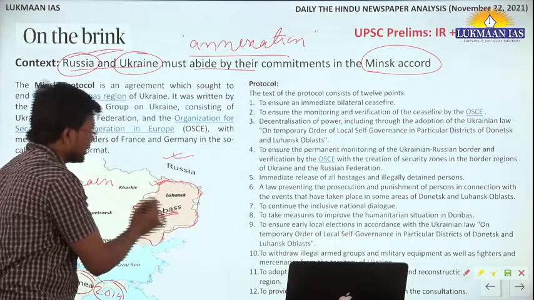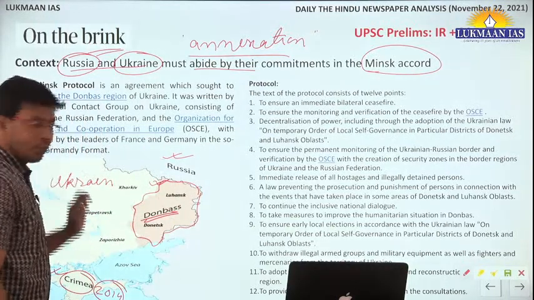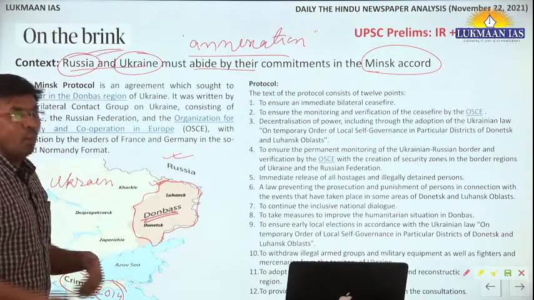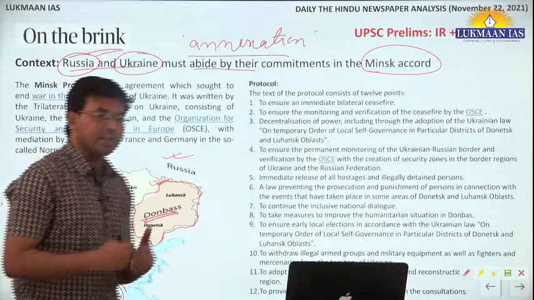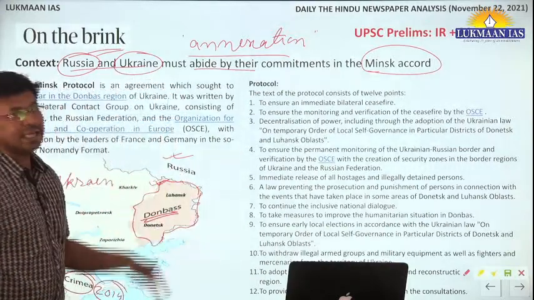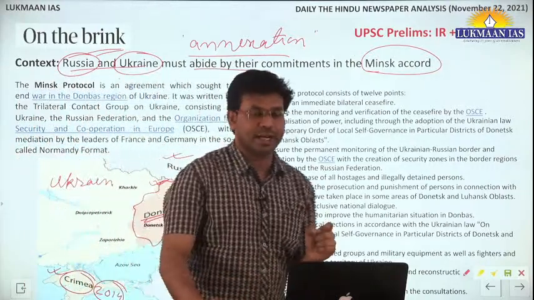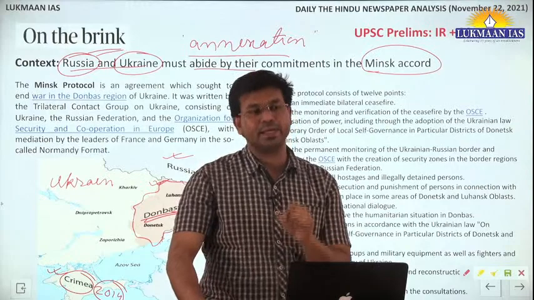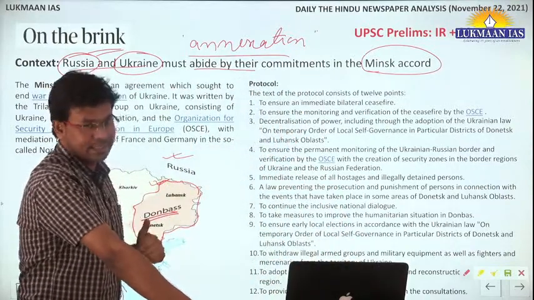Russia tries to take over this particular territory, and at the same time Ukraine does not want it. Why would a country want to cede its territory, to give up its territories to some other country? For this purpose, there have been multiple negotiations at the international level. Not only Russia participated, but Ukraine and other superpowers also participated.